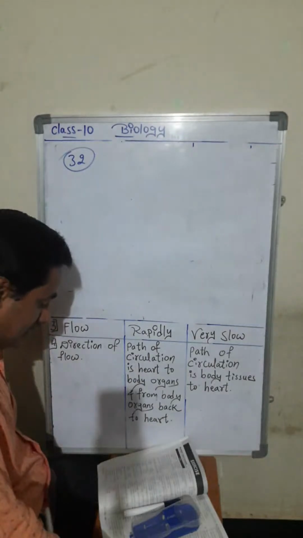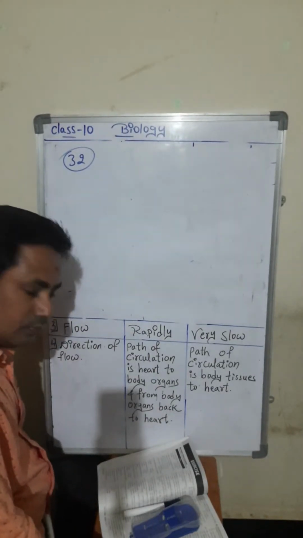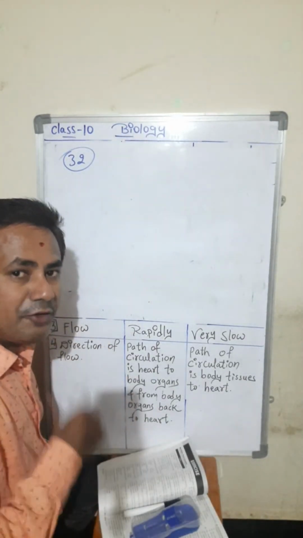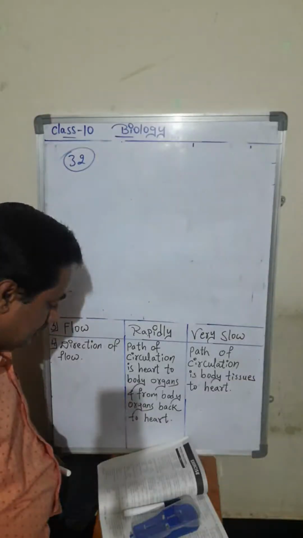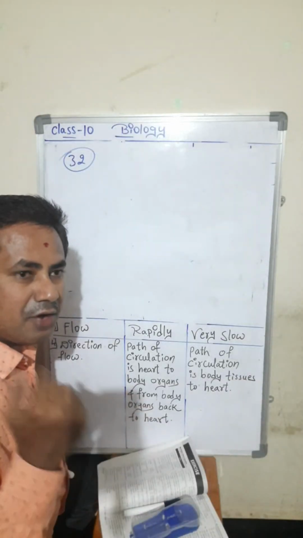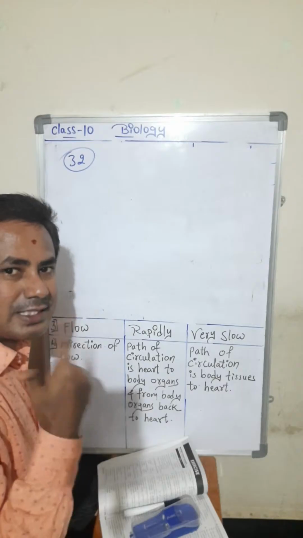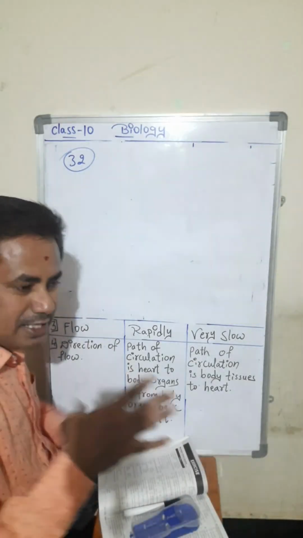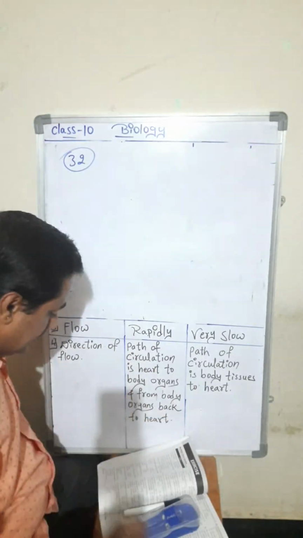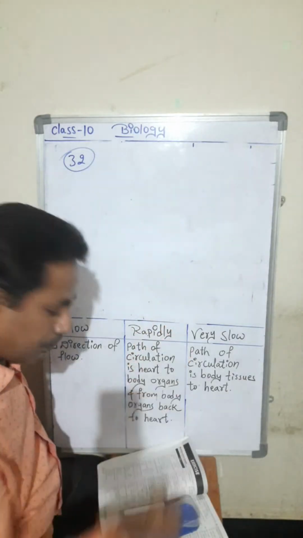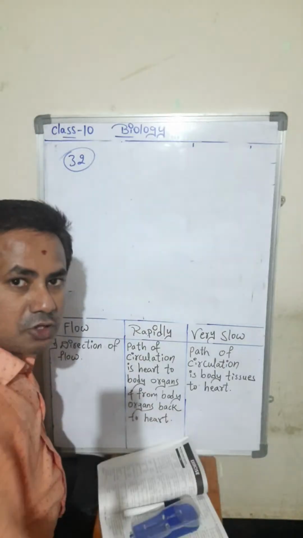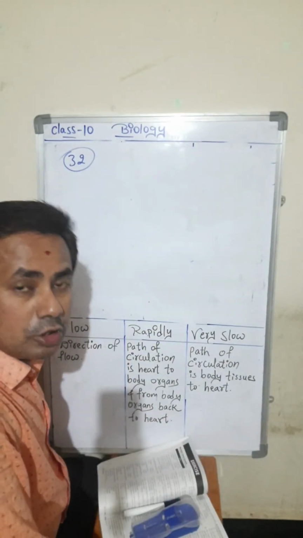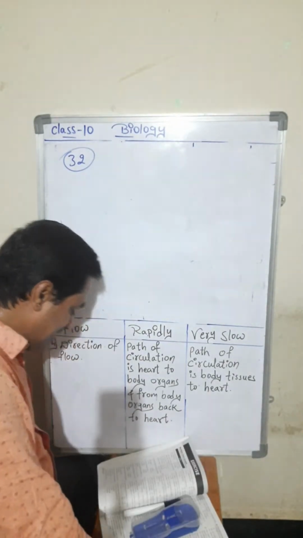Can you tell this one? Why is our food moving from mouth to stomach? Lubrication by saliva means our saliva is mixed with our food, it becomes wet. Second is peristaltic movement, and the third is gravitational pull, and the fourth option is all of this. The fourth option is the correct answer.